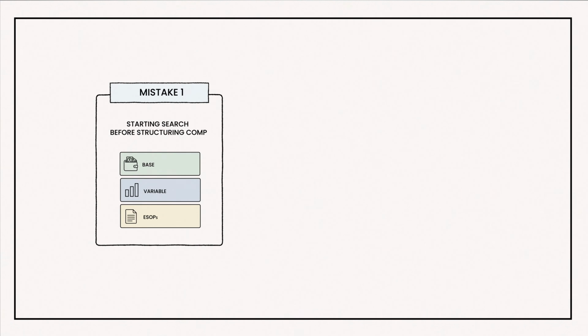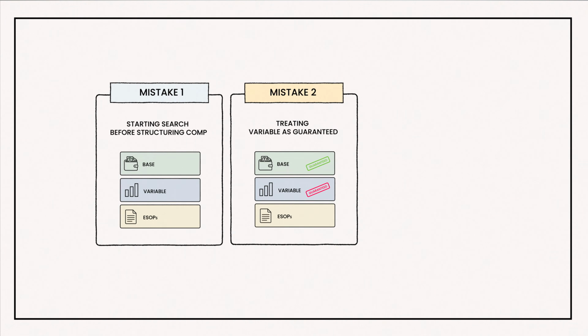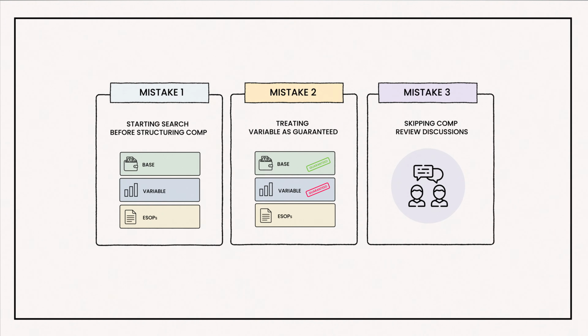Let's discuss the common mistakes that happen. 1, starting search before defining comp, selling CTC and hiding the structure. 2, treating variable as guaranteed. 3, fixing comp after the process and skipping comp review discussions. At senior levels, you don't get multiple chances.